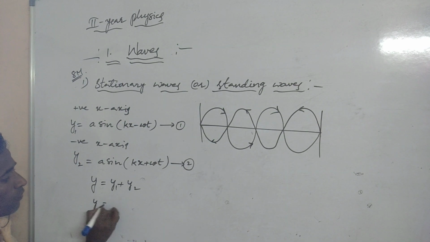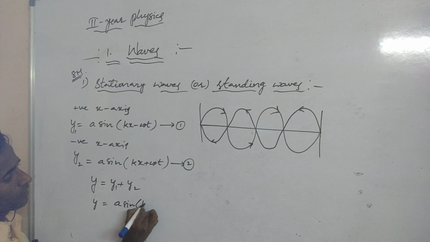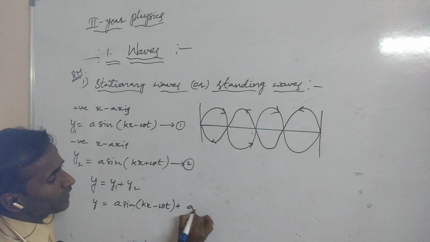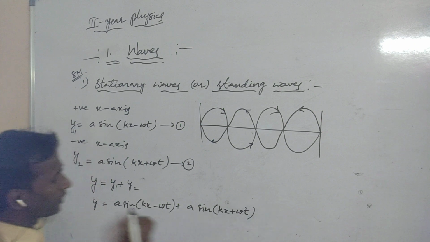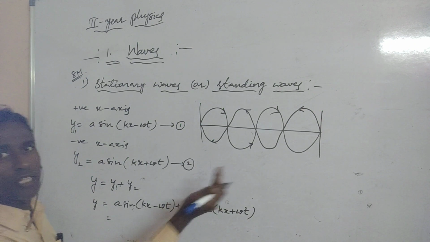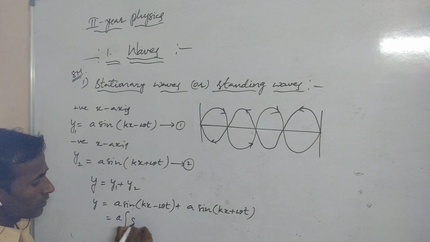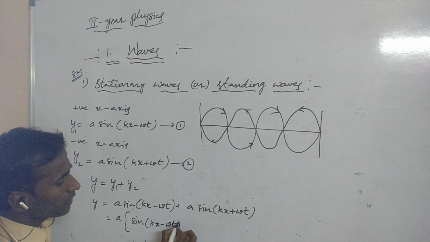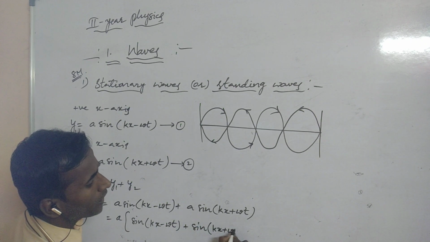Now y = a sin(kx - ωt) + a sin(kx + ωt). From these two terms, we take out the common a, so we get a[sin(kx - ωt) + sin(kx + ωt)].